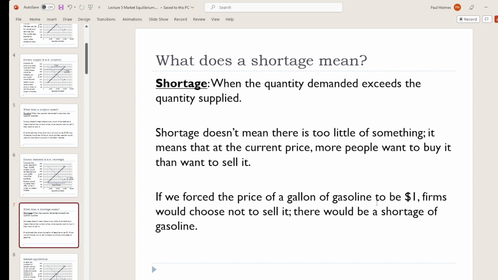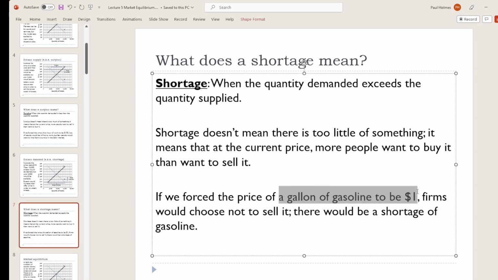As an example of that, would you like for the price of a gallon of gasoline to be $1? Well, yes and no. We'd like to pay only $1 for the gasoline, but if the price were $1 a gallon, nobody would supply us that gasoline. And so now we wouldn't be able to obtain it. There would be a shortage of gasoline. Not because we've run out of gasoline, but because there's too few people willing to sell it at that price.